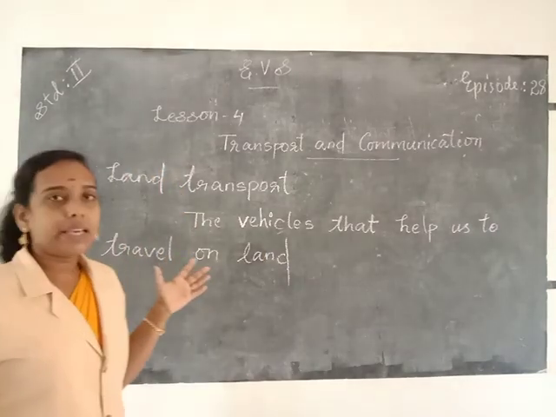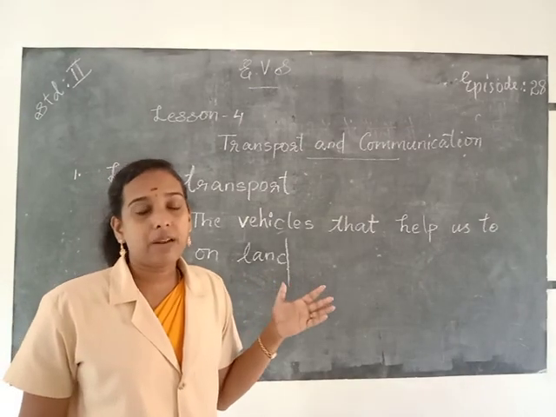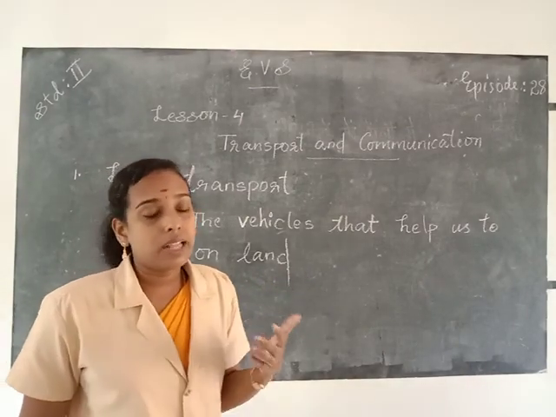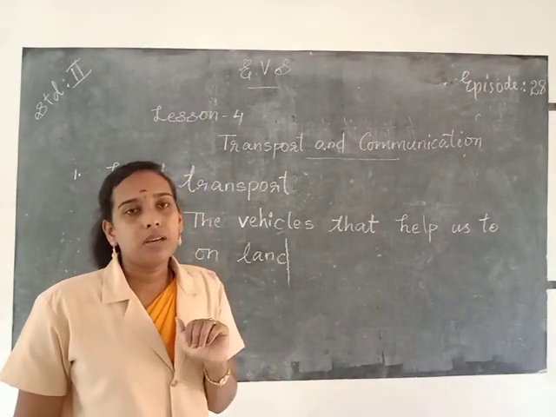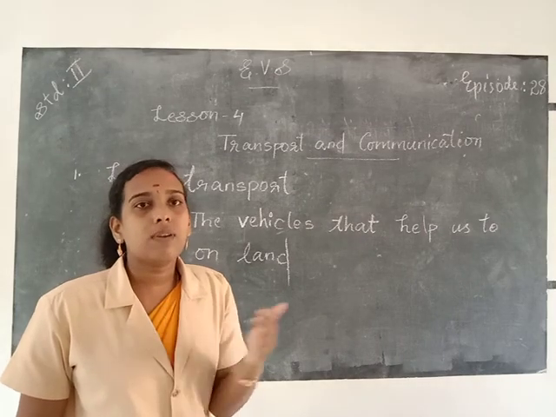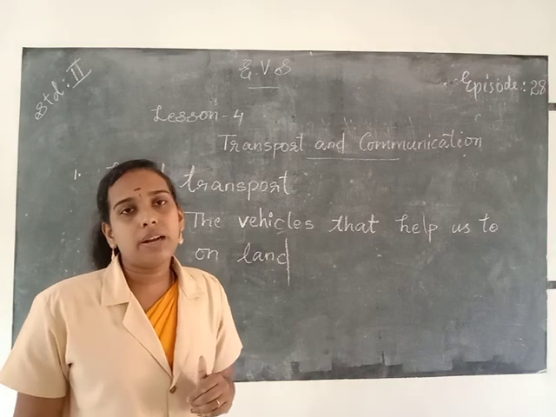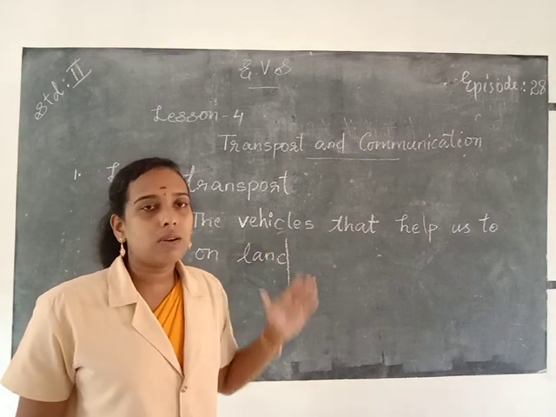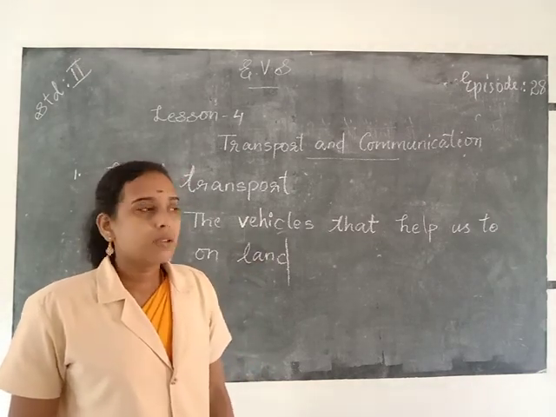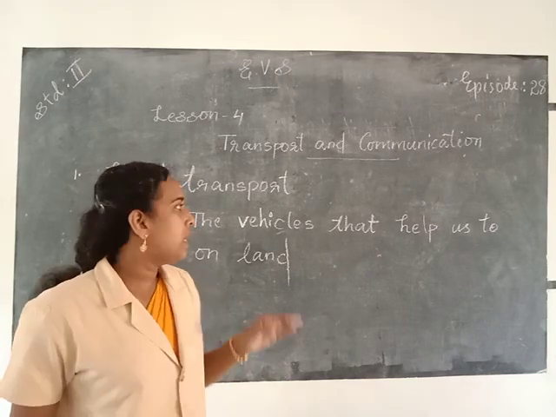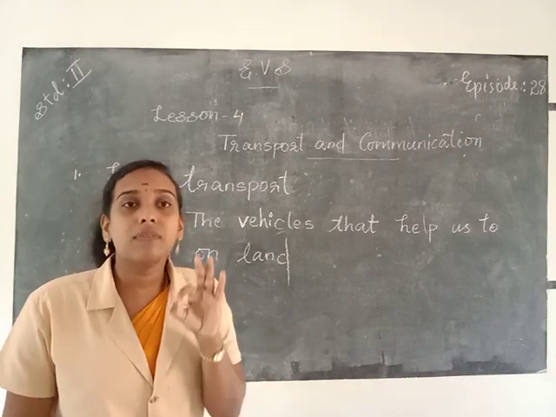Some emergency vehicles like ambulance, police van, and fire engine are also land transport because they travel on land. Such types of means of transport are called land transport. So land transport means the vehicles that help us to travel on land.